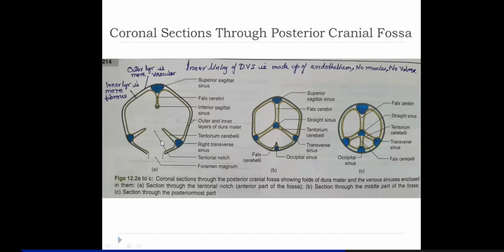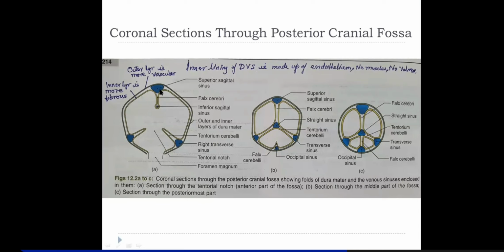Now in the posterior cranial fossa, when you take coronal sections, the first section is through the tentorial notch. There you find the diaphragma sellae. This is the tentorium cerebelli, which is tent shaped, and you have a notch here. You have right and left transverse sinuses at the posterolateral attachment of the tentorium cerebelli. This is the superior sagittal sinus.